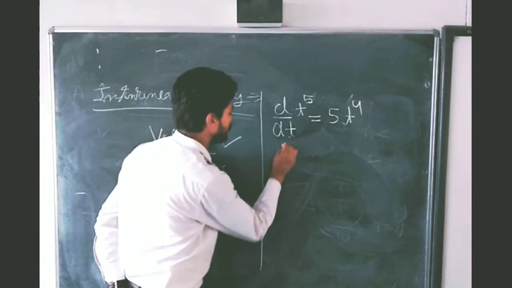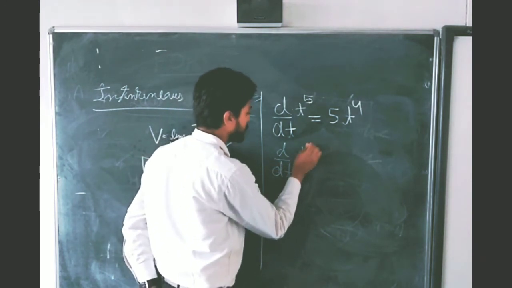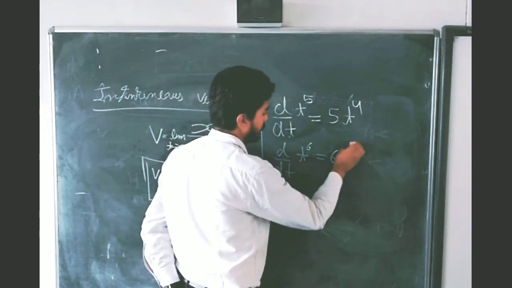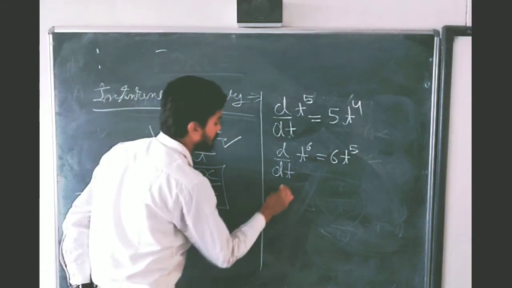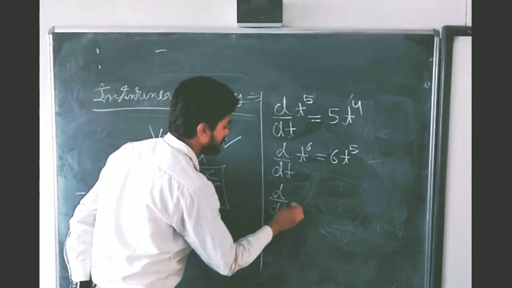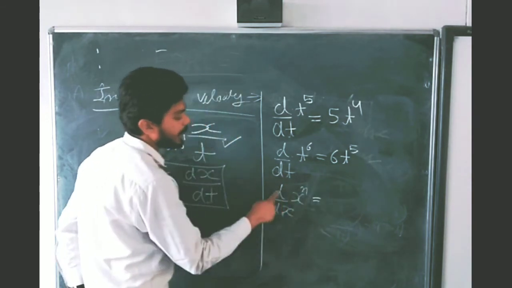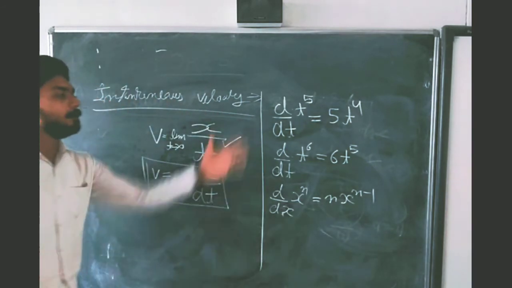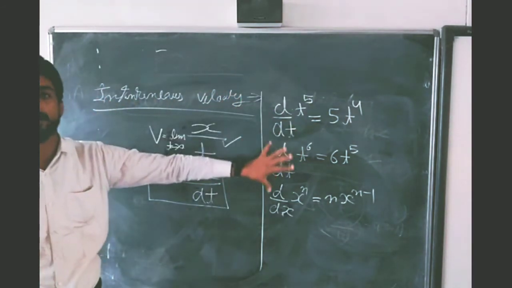Suppose if you want to differentiate d by dt of t to the power 6, you will put the power in front and get 6t to the power 5. In the same way, d by dx of x to the power n will be n x to the power n minus 1. This is the mathematical concept and formula of differentiation.